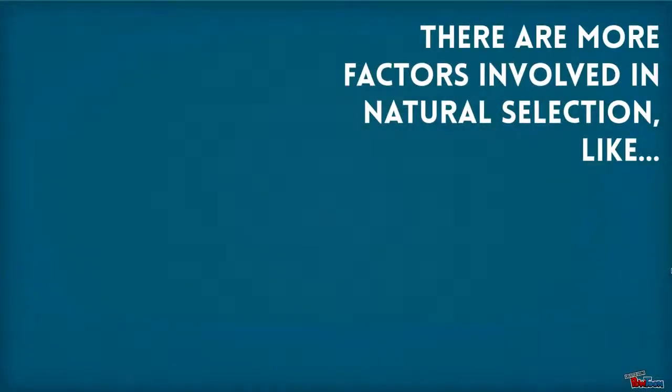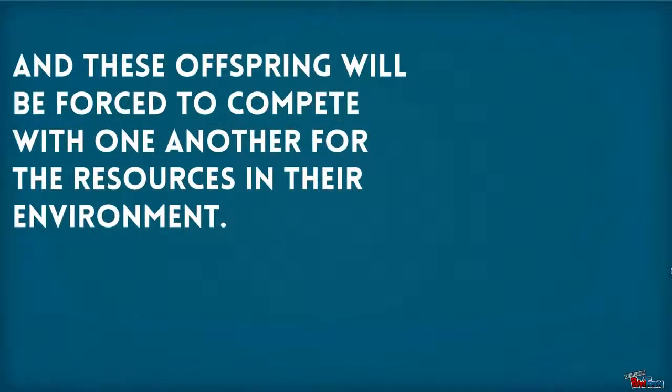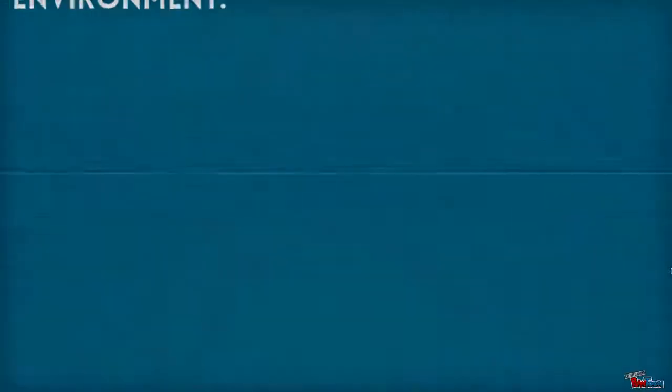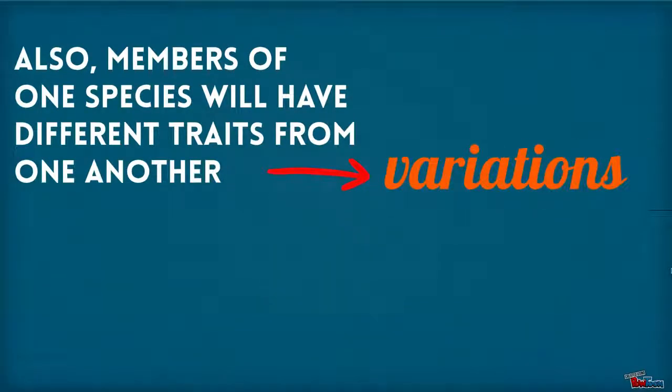There are more factors involved in natural selection, like the idea that species will create more offspring than can actually survive. And these offspring will be forced to compete with one another for the resources in their environment. Also, members of one species will have different traits from one another. This is called variation.